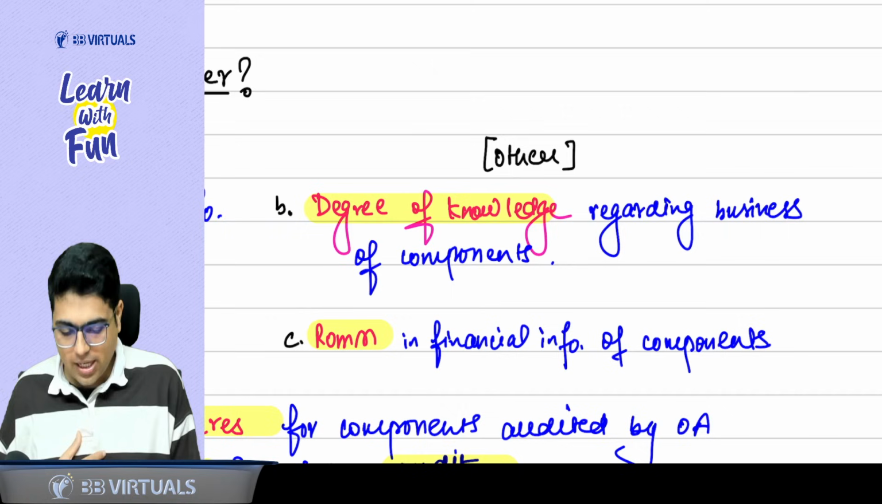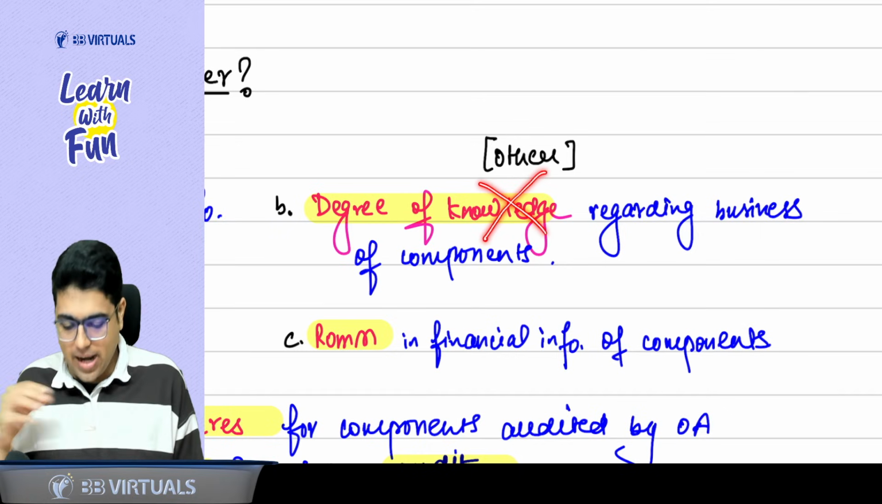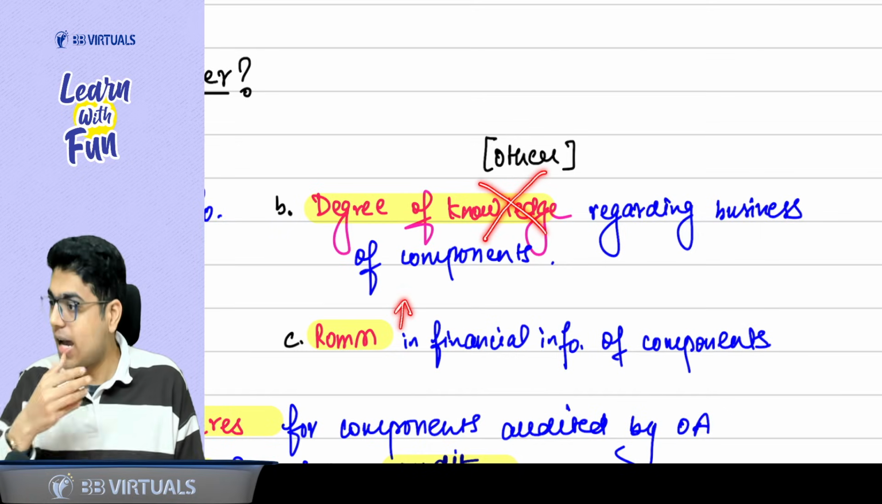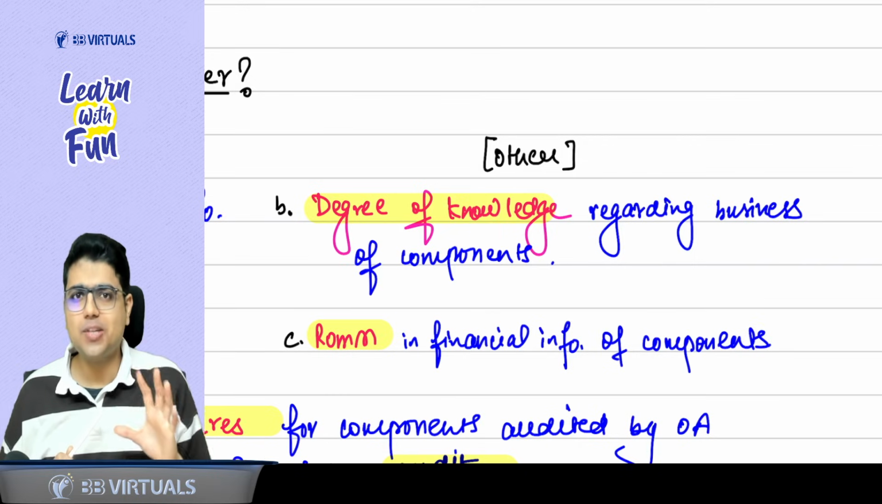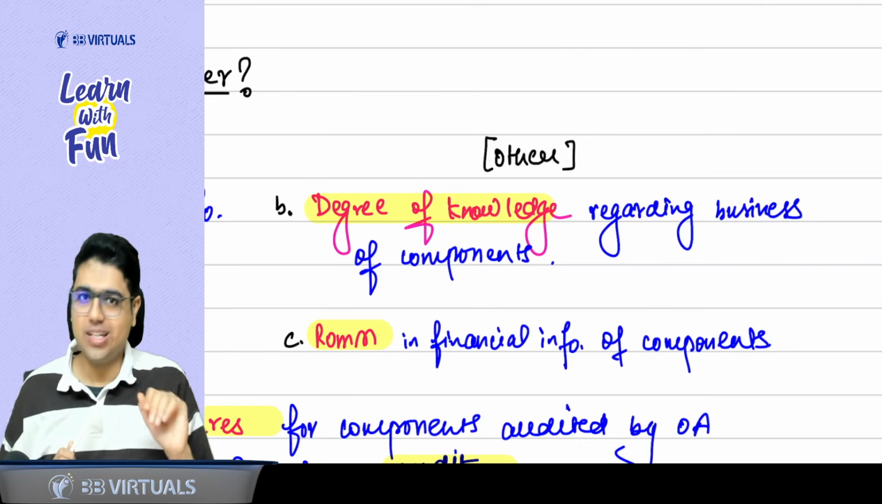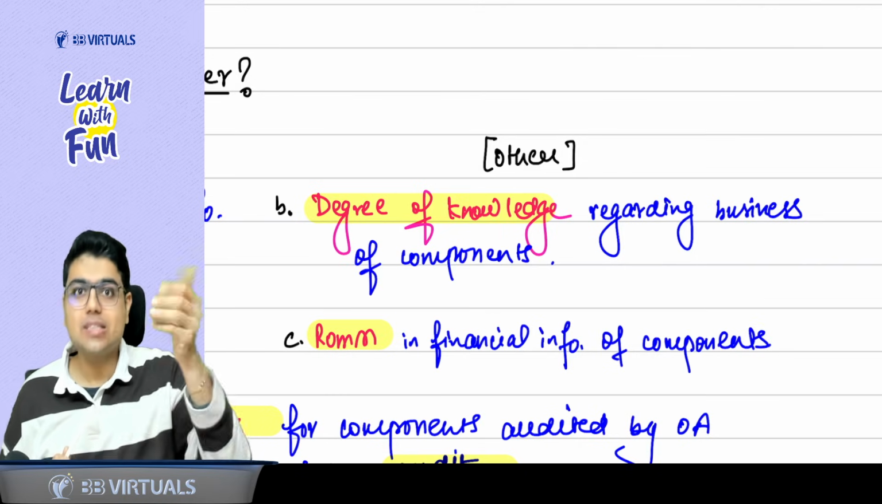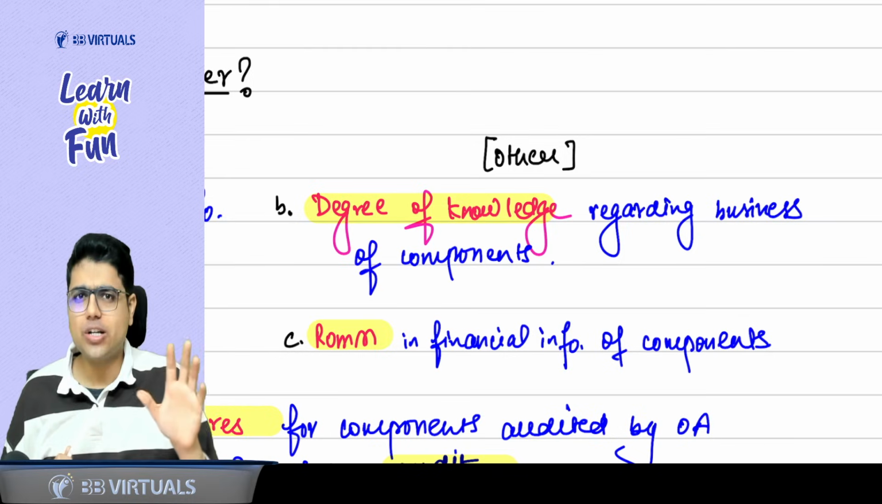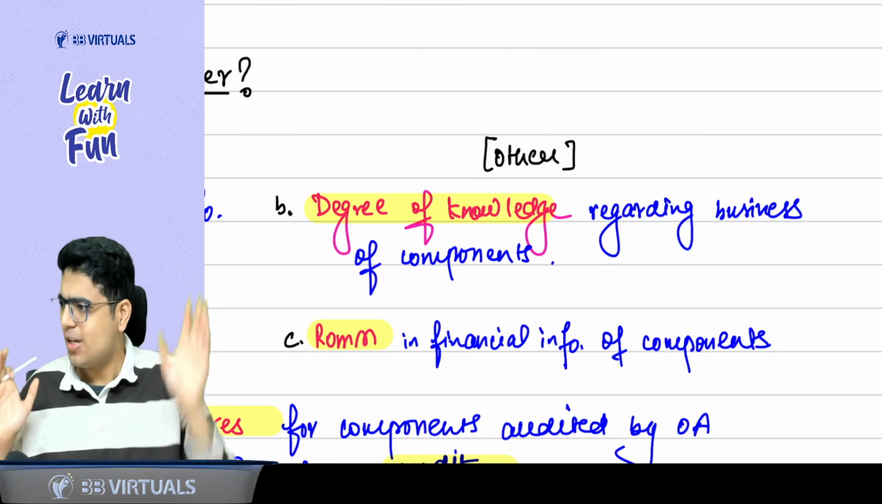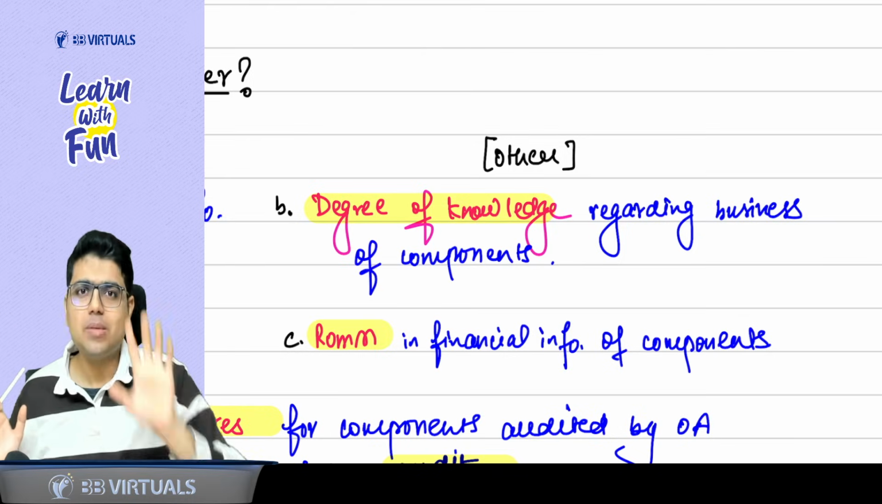Please tell me, if you don't have any knowledge and the risk of material misstatement is high in the work of the component auditor, can I say I will not accept such an engagement? If I don't have any knowledge and the risk of material misstatement is high in the financial information of components audited by the other auditor, I will not accept such an engagement. So these two things are also considered by the principal auditor.